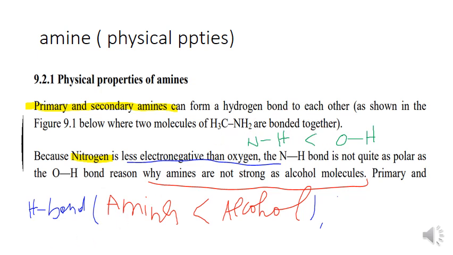You get it: nitrogen has less electronegativity than oxygen.